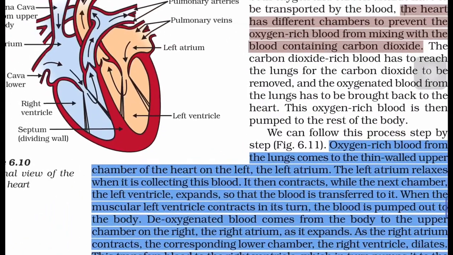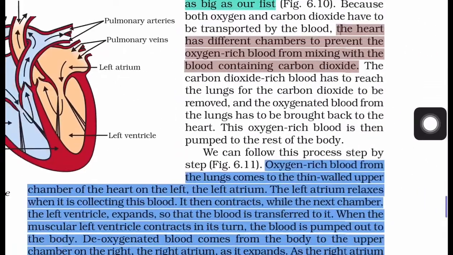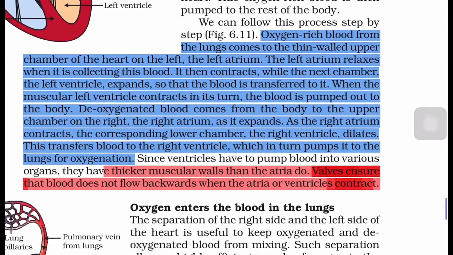This is the left atrium, and the blood from the lungs comes into this chamber. The left atrium relaxes when it is collecting this blood. It then contracts while the next chamber, the left ventricle, expands so that the blood is transferred to it.